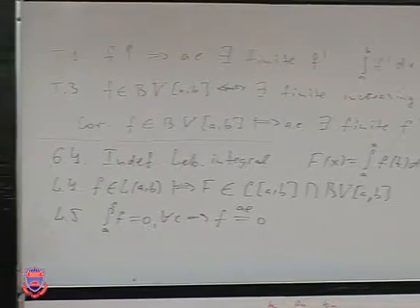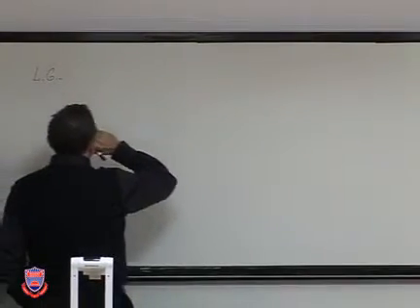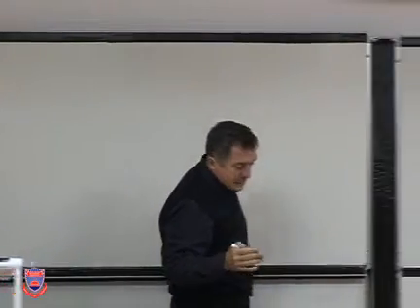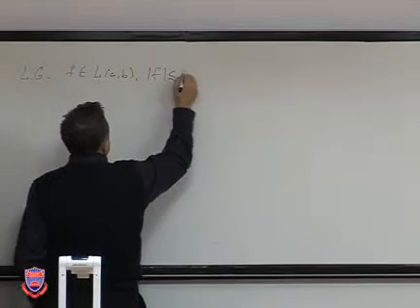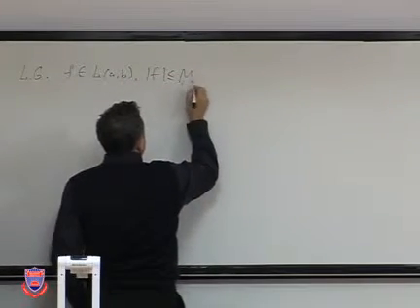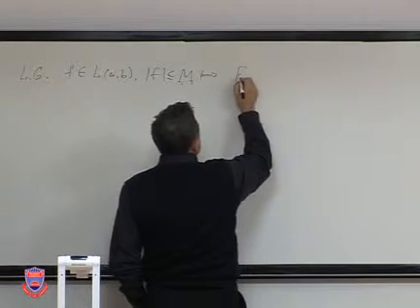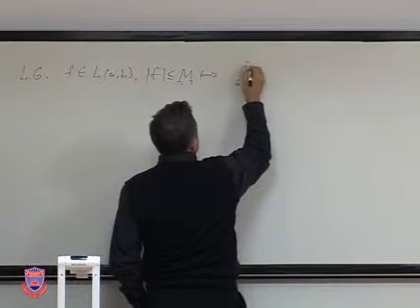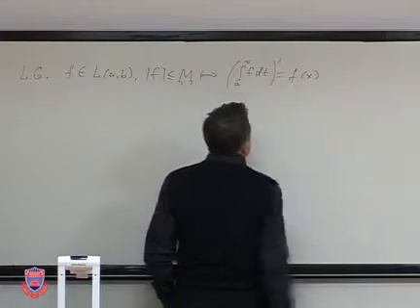The first result will be again a lemma. Lemma 6. It's a preliminary version of the main result. Suppose that f small is bounded. We have that the function is integrable on the interval [a, b], and the function is bounded by some constant M. Then we have that the derivative of the integral from a to x of f dt is just f of x.